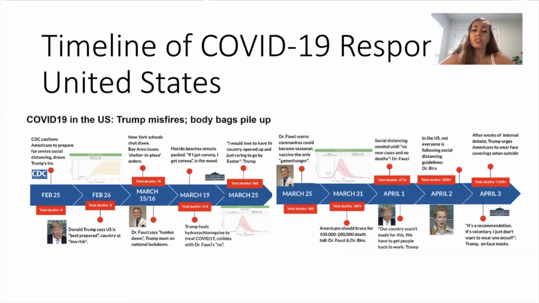And it wasn't until April 3rd that Trump urged Americans to wear face coverings, and the US enacted non-pharmaceutical measures such as stay-at-home orders and social distancing. We also implemented clinical protocols to prevent the spread of infectious diseases, including proper hand hygiene and sanitation procedures. And many states in the US issued shelter-in-place or stay-at-home guidelines.